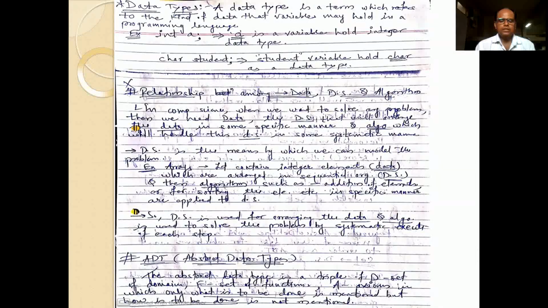Friends, let us see the relationship between data structure and algorithm. The algorithm part we will discuss in our next video lecture.